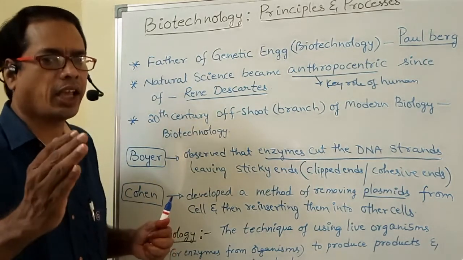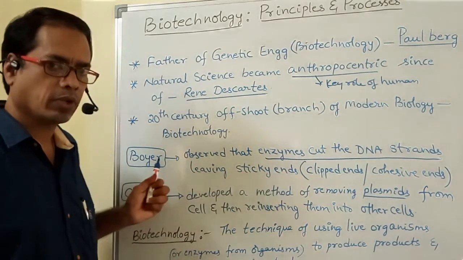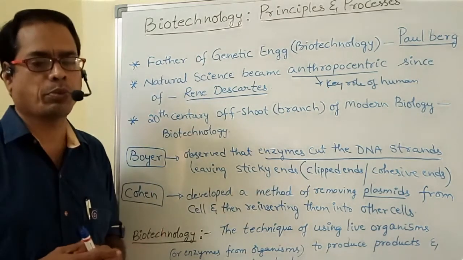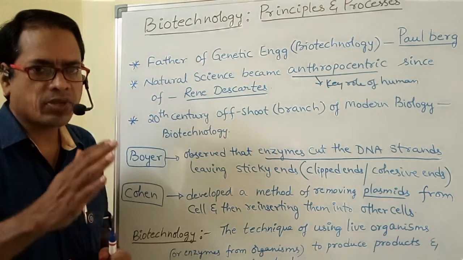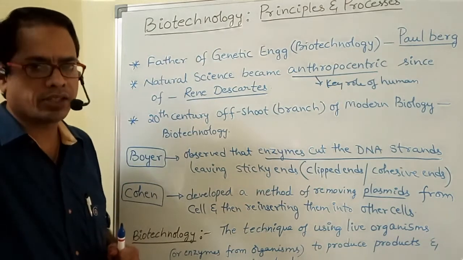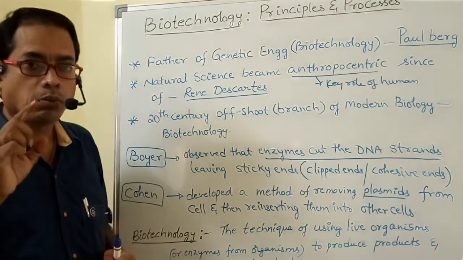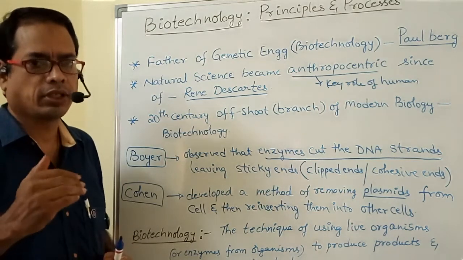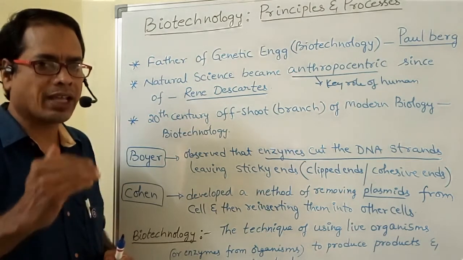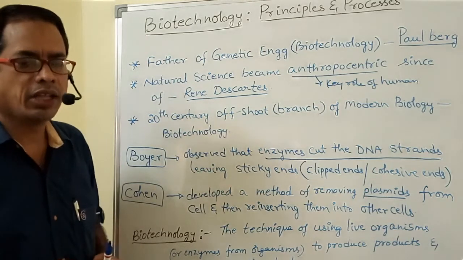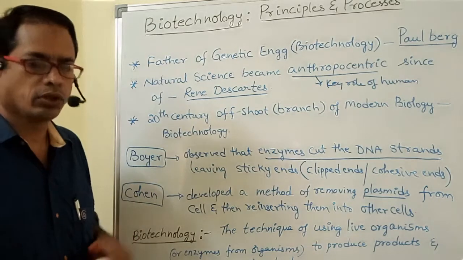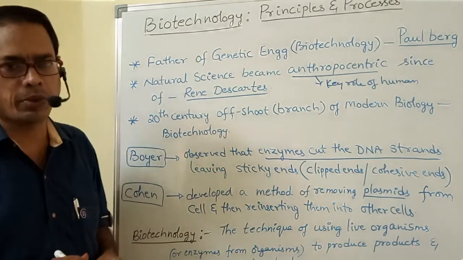Enzymes cut the DNA. That is the concept from Boyer. Those two points you have to remember. Enzymes cut the DNA, that is the concept from Boyer. Plasmid isolation, that is separation of a plasmid from the bacteria, is the concept from Cohen. Those two scientists you have to remember, my dear students.